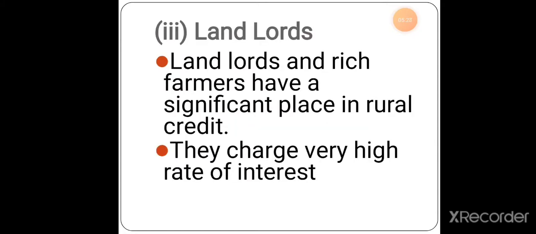Last one, the third one, is about the landlords. Landlords and the rich farmers have a significant place in rural credit. Why do they have a significant place? Just because they will be giving the money to whom? To the poor farmers who need the money. They will charge a very high rate of interest, which will be a problematic thing for the poor farmers.